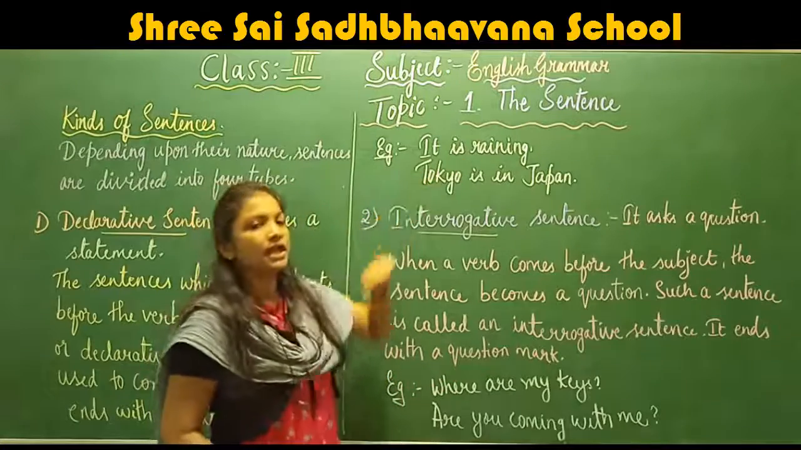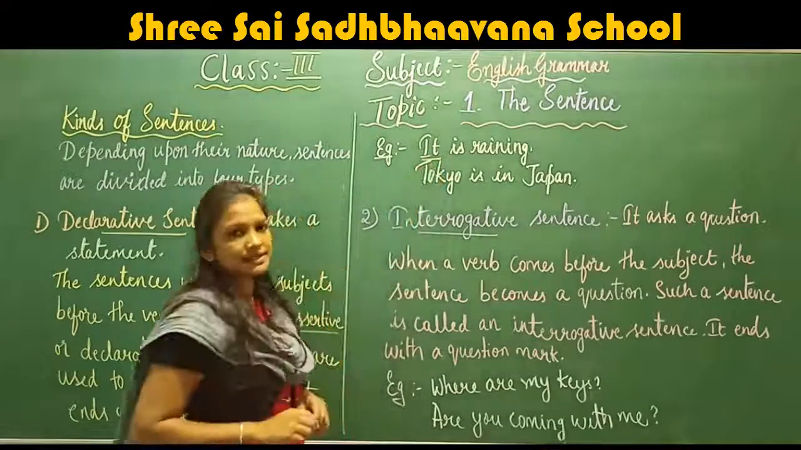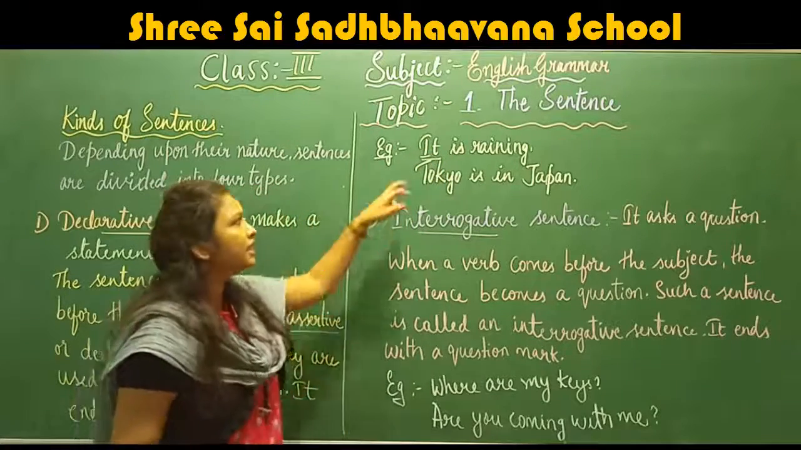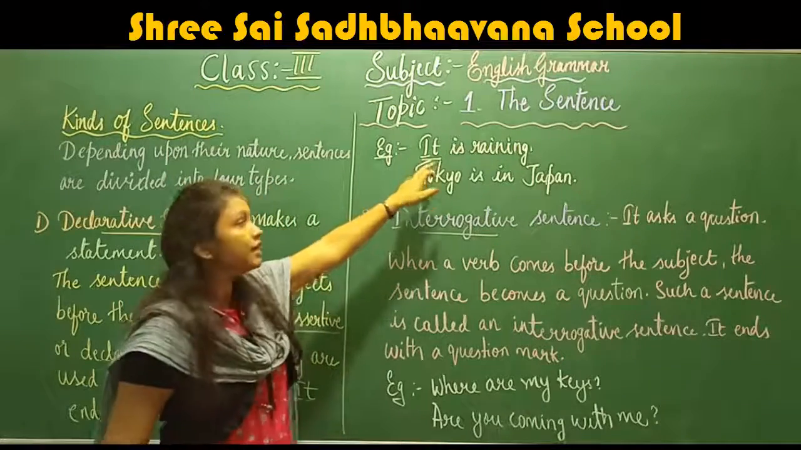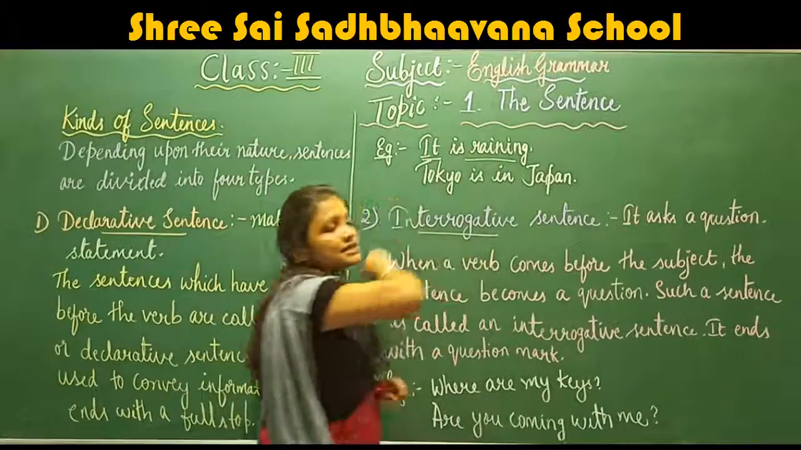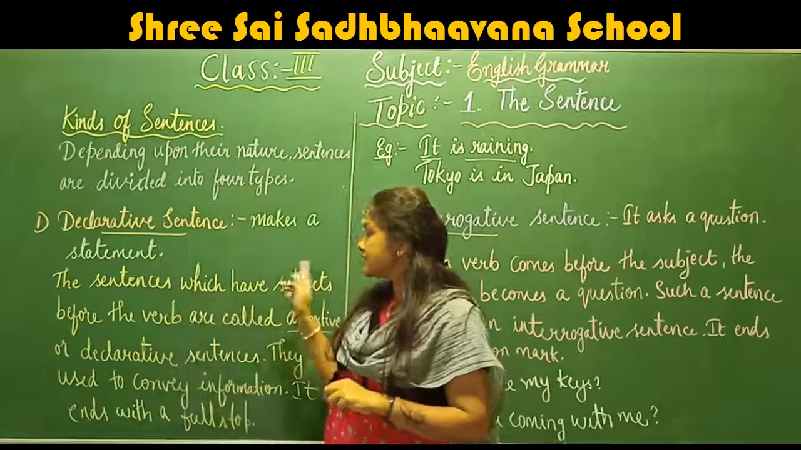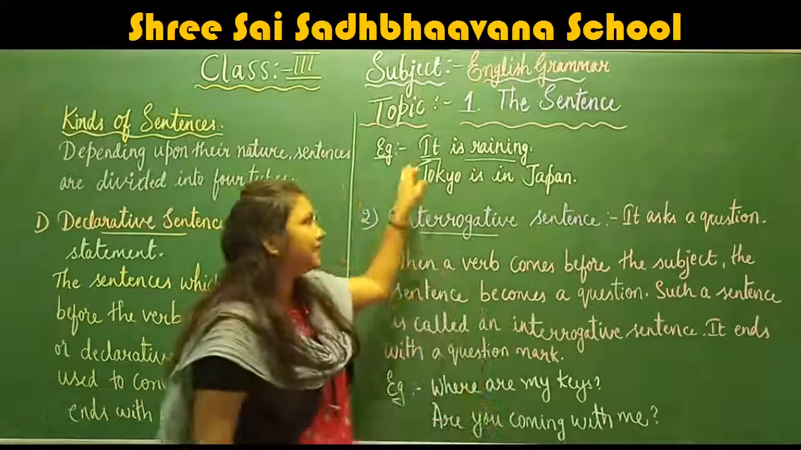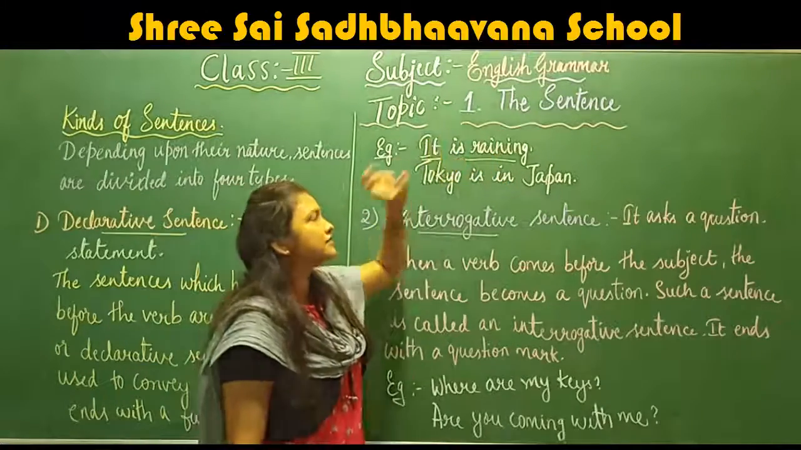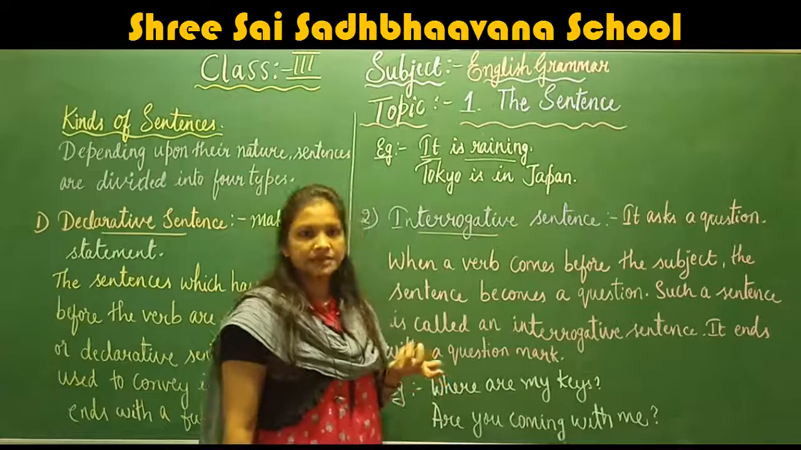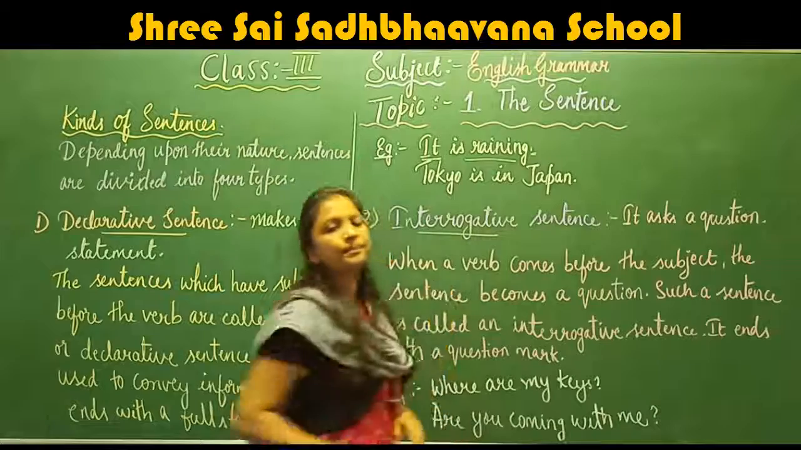Right. Here it is raining. So here it is the subject, right? Earlier we studied that it comes under subject in a sentence. Right, here the subject is coming before the verb in a sentence. Okay, so here the sentences which have subject before the verb, then those types of sentences are known as declarative sentence, and always declarative sentence ends with full stop.